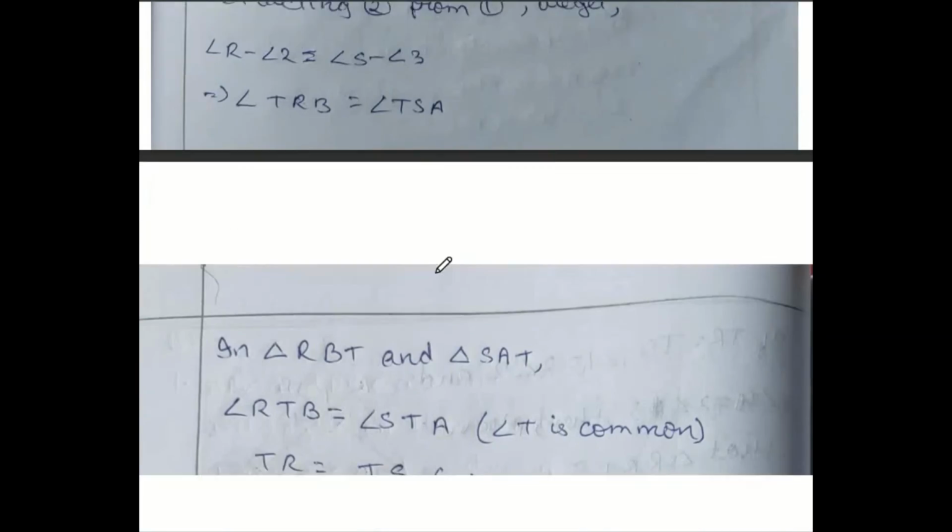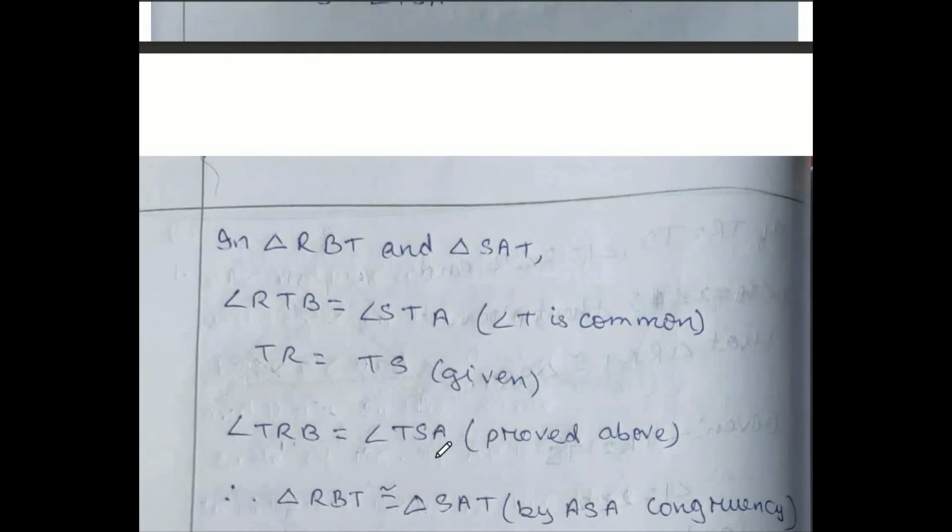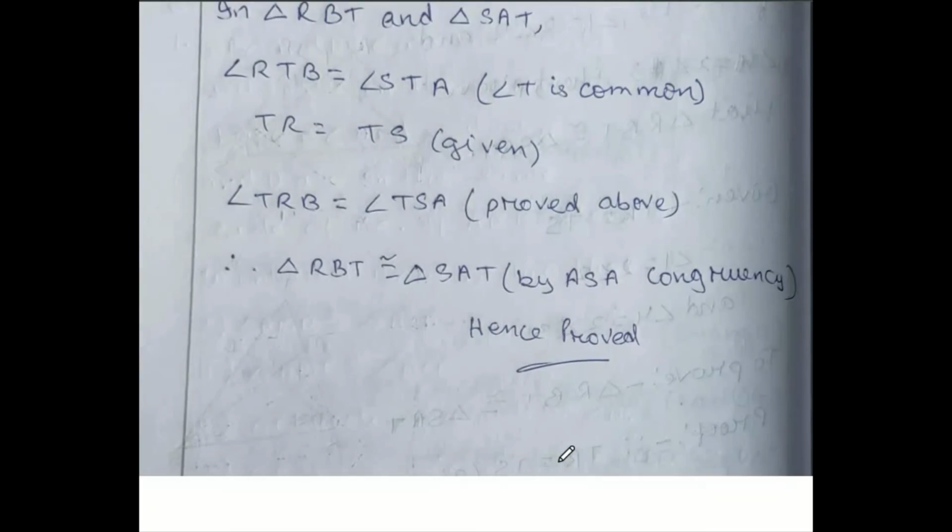Now let us take triangle RBT and triangle SAT, RTB and STA, where angle T is common. From the name also this condition should match. That's why I have written angle RTB and STA, where angle T is common. TR equal to TS already given, and these two angles right now we proved they are equal. So both the triangles are congruent, hence proved.